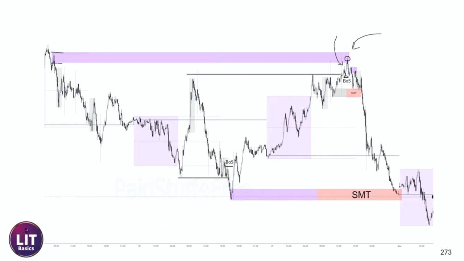So once we break this, this is our break of structure. And although this is actually the third variation of the momentum mitigation, it's nice, but you need to have a good understanding of it. So this is where structure traders are going to buy from. They're going to buy from here. So we can actually use this to our advantage and sell back down into it.